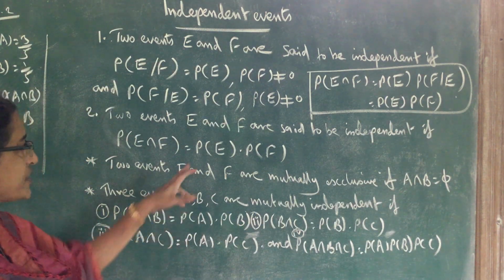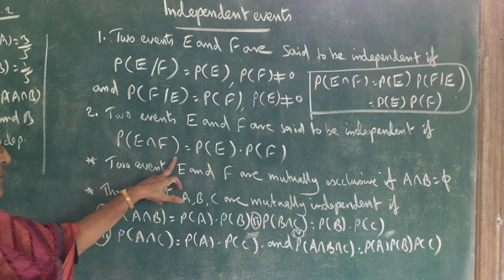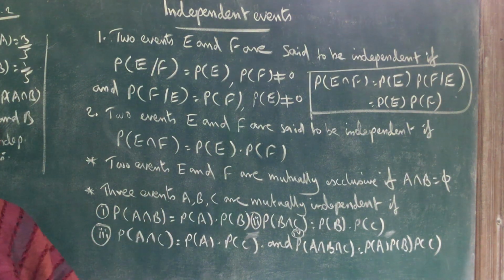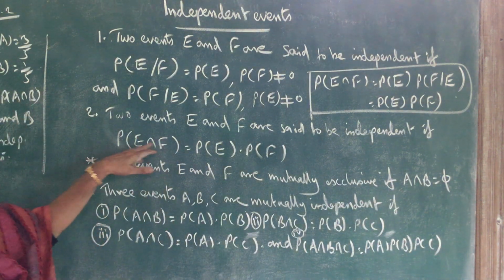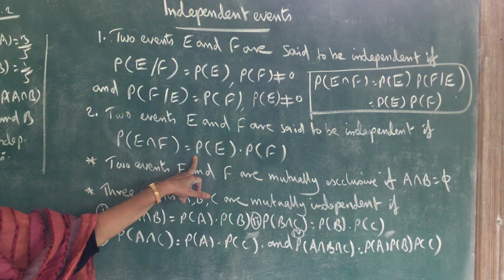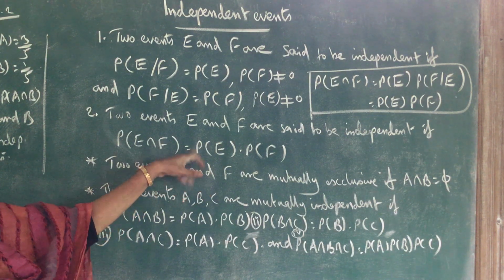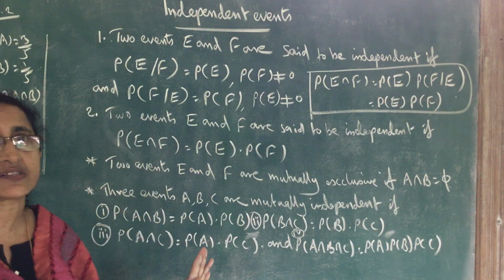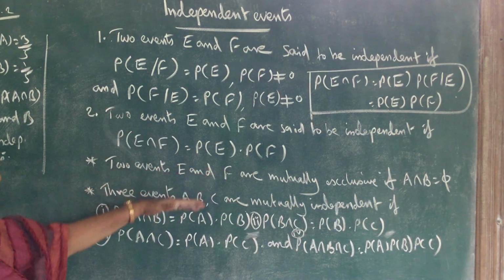So if P of E intersection F is not equal to P of E into P of F, then they are not independent events. That means they are dependent events. So if it is equal, E and F are called independent events. These are the two definitions for independent events. Now, you have to remember these things.